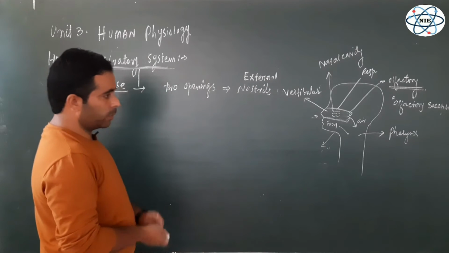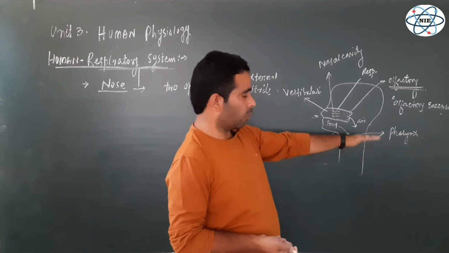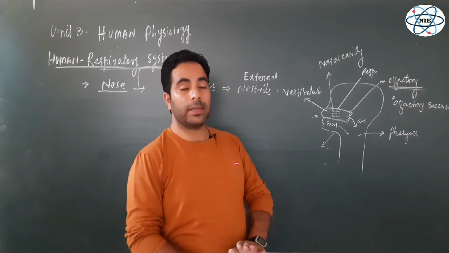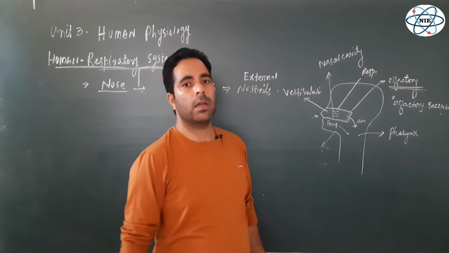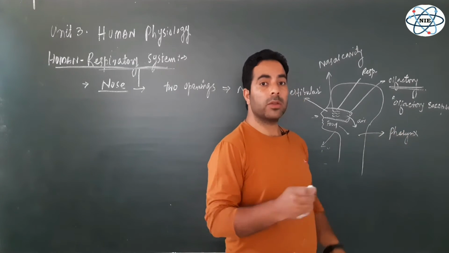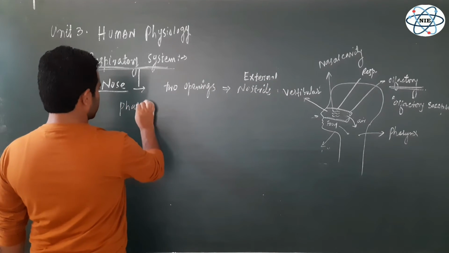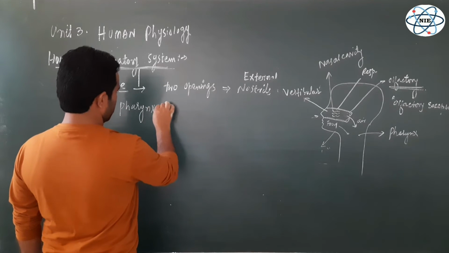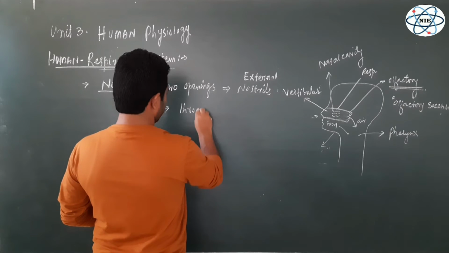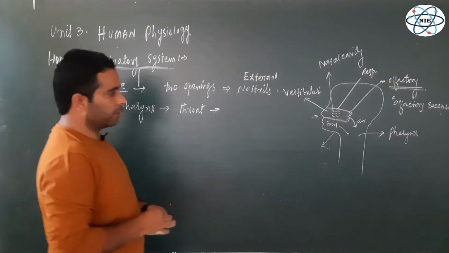But we need not explain the pharynx again, because this is already done in the previous lecture. If you watch the video of digestive system, alimentary canal, we have thrown light on the pharynx, what are the various structures of the pharynx. But I would like to remind you that this pharynx is also known as throat simply, and in pharynx there are three different regions.